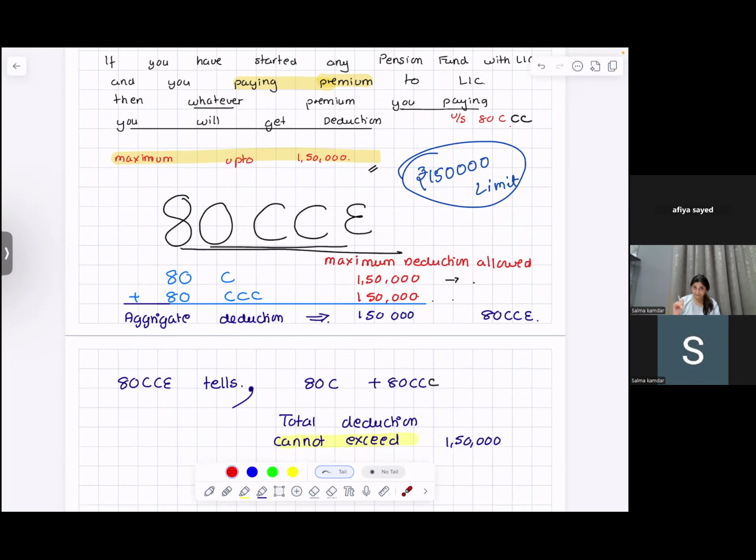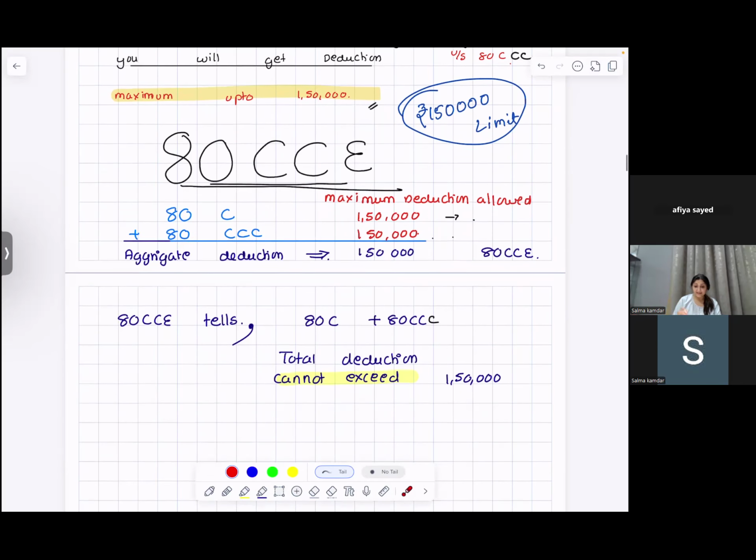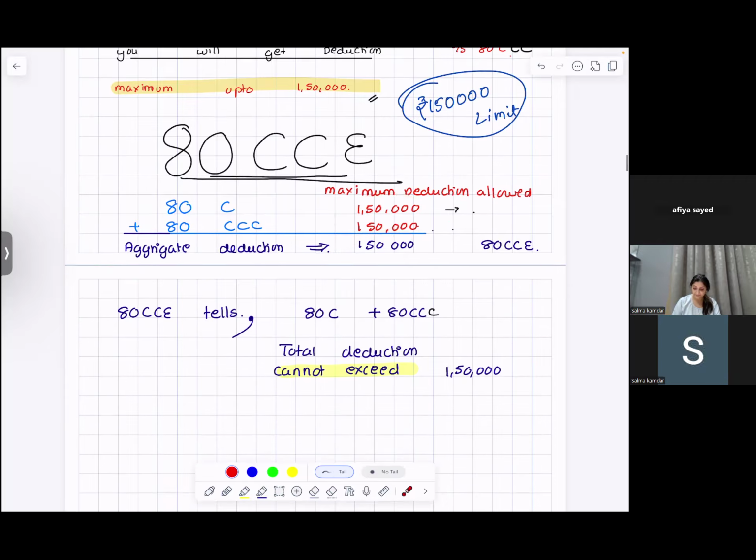Now you have 80CCE. The maximum deduction under 80C is how much? 1,50,000. The maximum deduction under 80CCC is also 1,50,000, but 80CCE tells whether it is this or this: the total deduction cannot exceed 1,50,000.